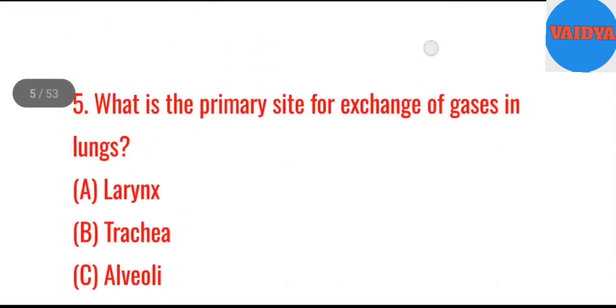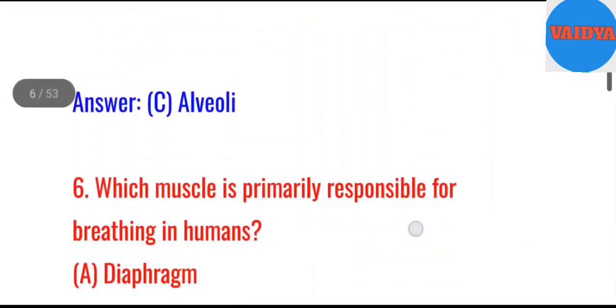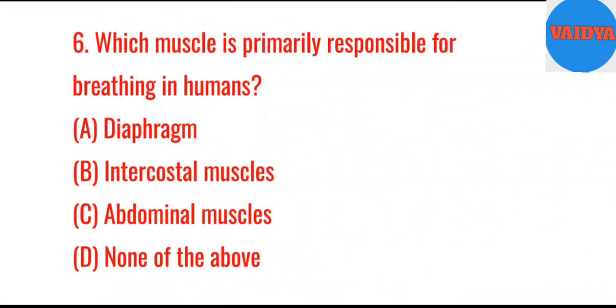Answer. B. Respiration. 5. What is the primary site for exchange of gases in lungs? A. Larynx. B. Trachea. C. Alveoli. D. Bronchi. Answer. C. Alveoli. 6. Which muscle is primarily responsible for breathing in humans? A. Diaphragm. B. Intercostal muscles. C. Abdominal muscles. D. None of the above.